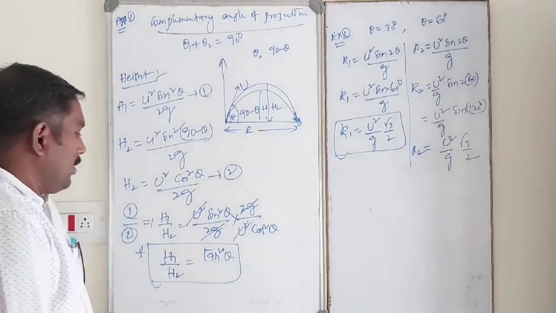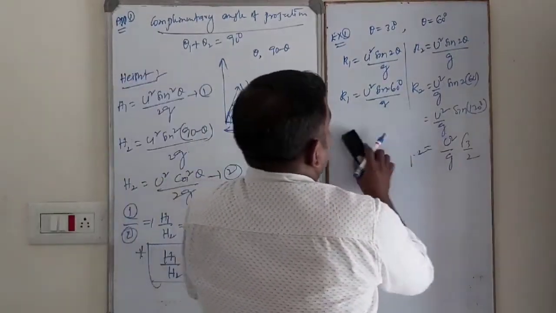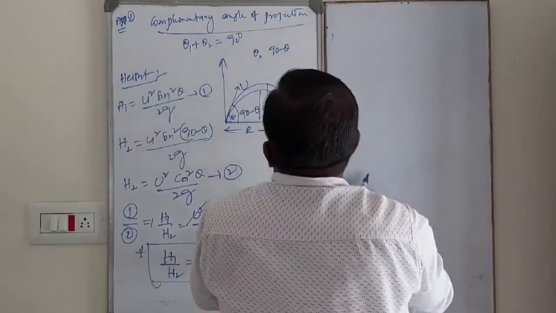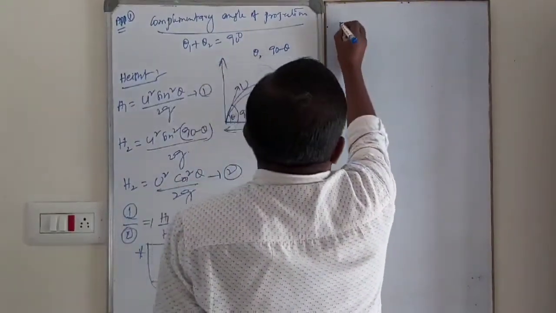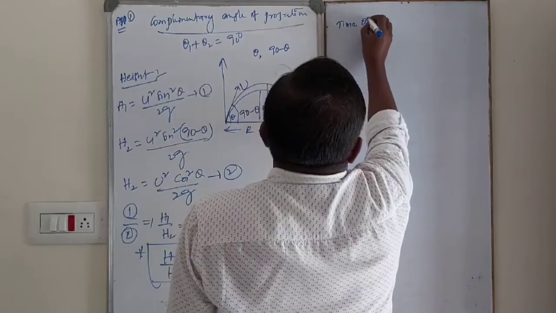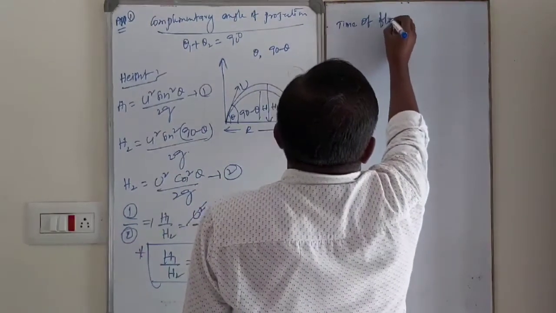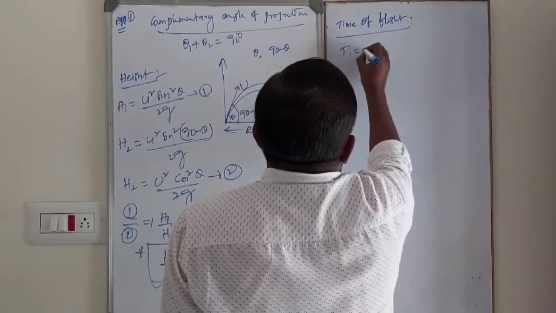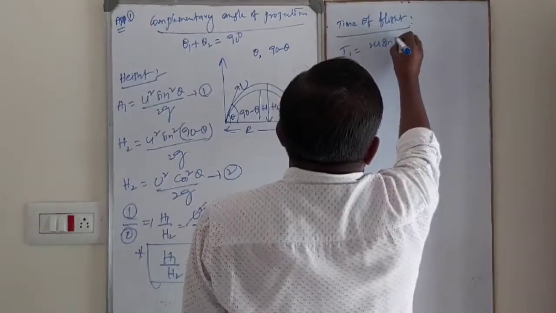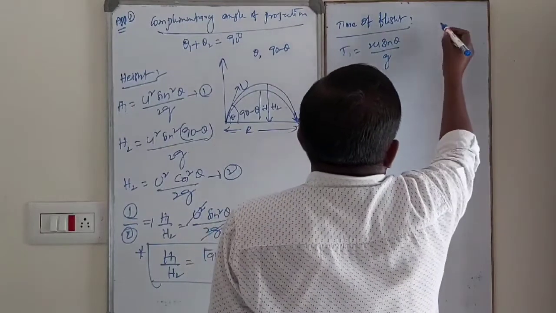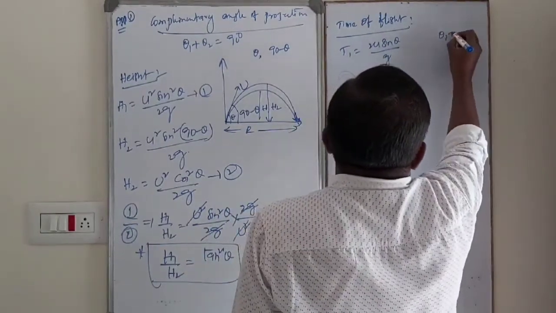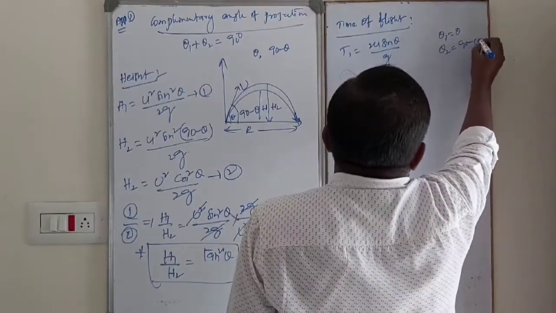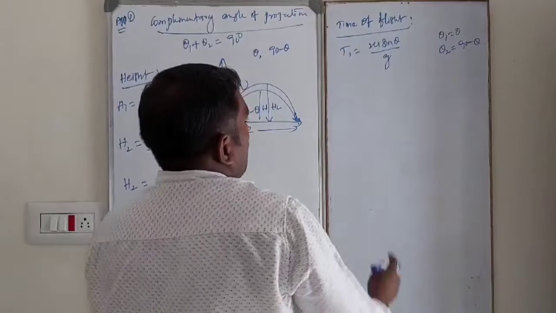Important one. Now time factors, that is time of flights, in case of complementary angles. Time of flight T1 is equal to 2u sin theta by g. First one is projected at theta 1 equal to theta. Second one is projected at 90 minus theta. What is the relation between the time of flights?